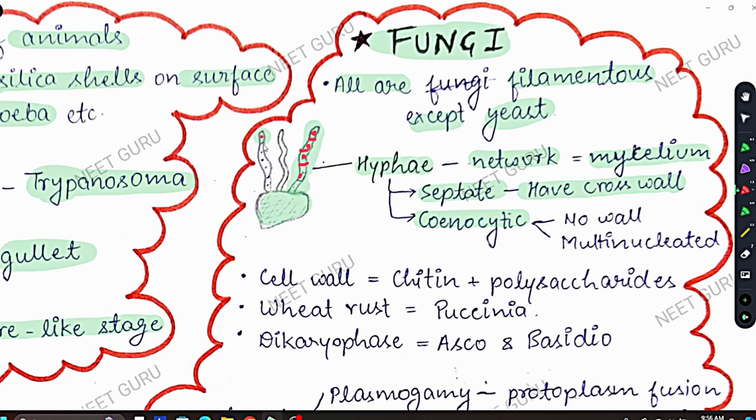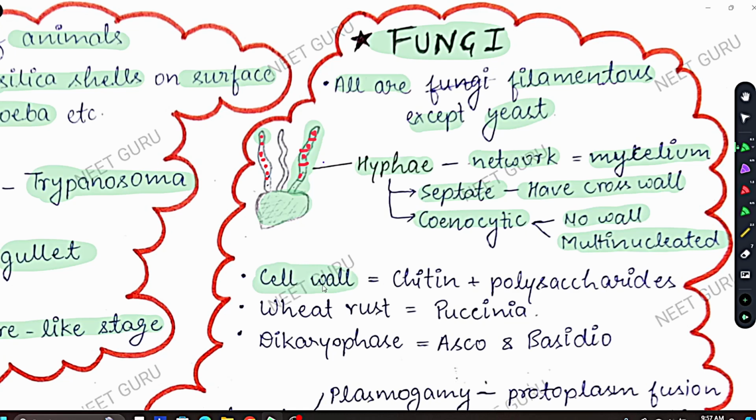Here you can say there are many nuclei, but there are no cross walls, there is no differentiation. This is coenocytic hyphae. So septate hyphae have cross walls, but coenocytic hyphae have no walls, and this is multinucleated. As there is no wall, obviously you can see there are many nuclei, so we can say these are multinucleated hyphae.